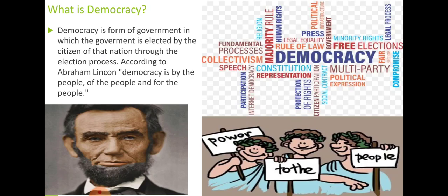So according to that, democracy is the rule of the people. So how can the people rule? People do not rule directly. In democracy, people choose their representative through the election. That representative will work on behalf of the people. So that is democracy.